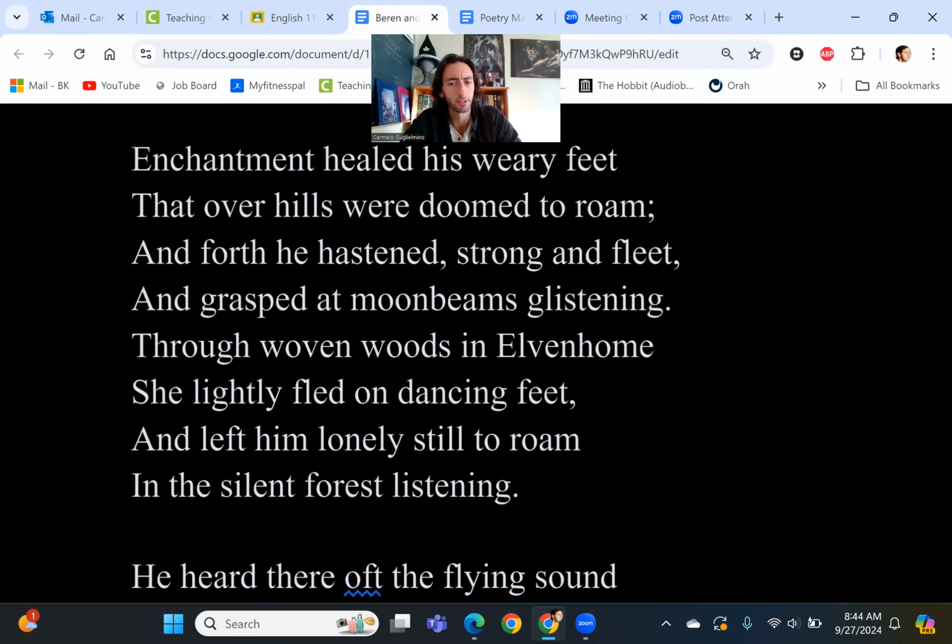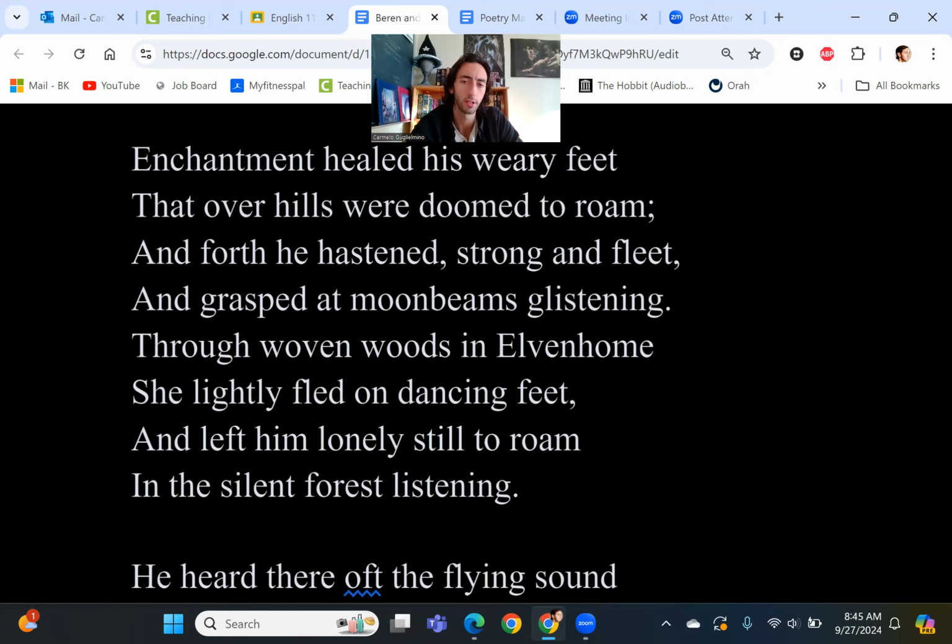The next stanza says, enchantment healed his weary feet that over hills were doomed to roam. And forth he hastened, strong and fleet, and grasped at moonbeams glistening. Through woven woods and elven homes she lightly fled on dancing feet, and left him lonely still to roam in the silent forest listening.